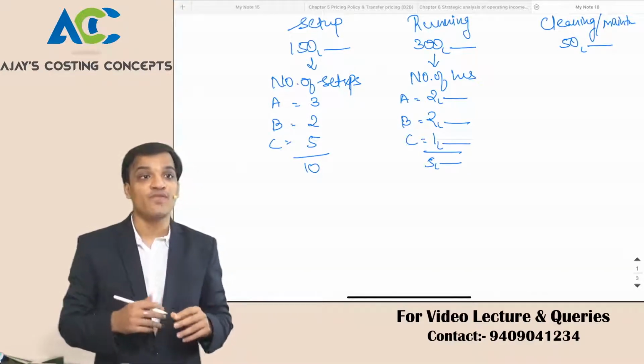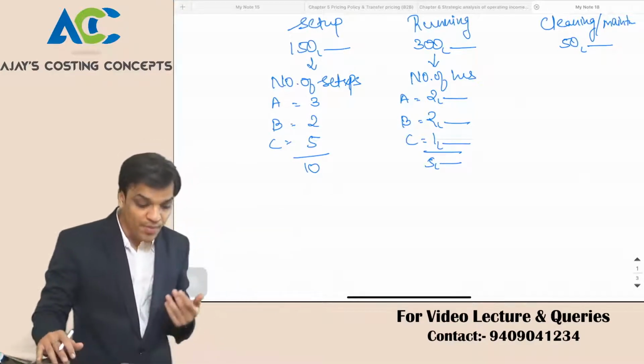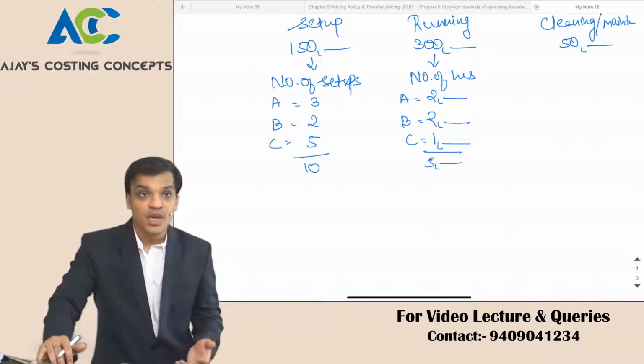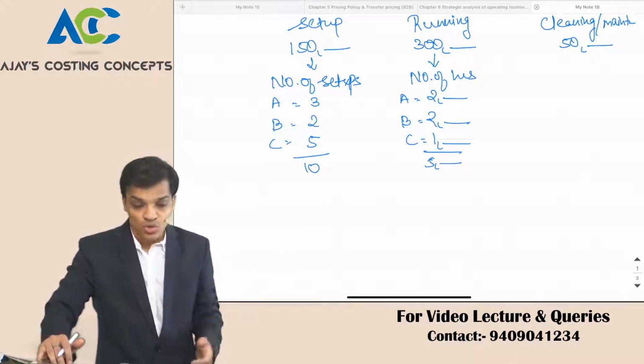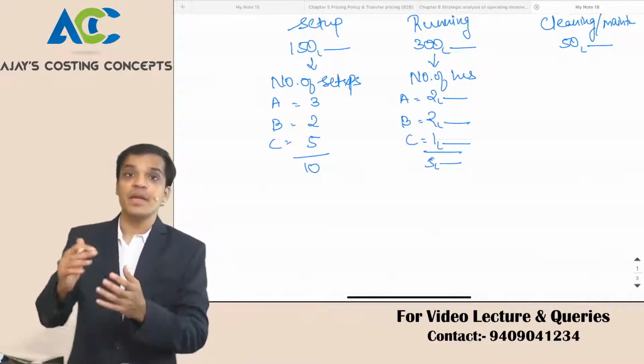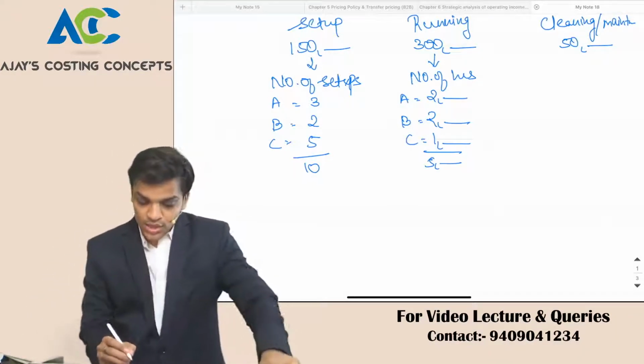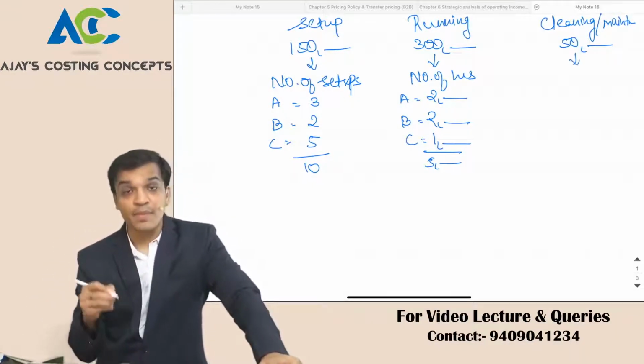So for A, we followed 3 setups. For B, we followed 2 setups. For C, we followed 5 setups, right? Yes or no? Then we have cleaning and maintenance cost. So how was the cleaning and maintenance cost done?